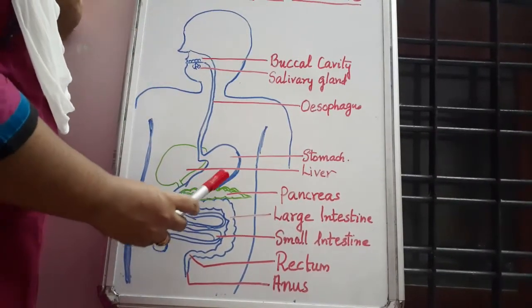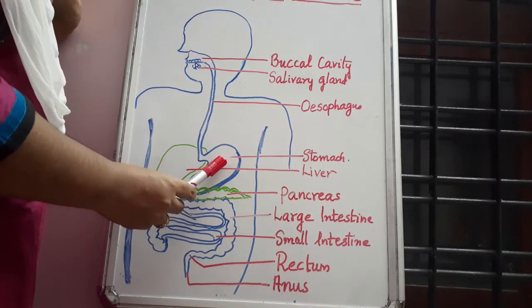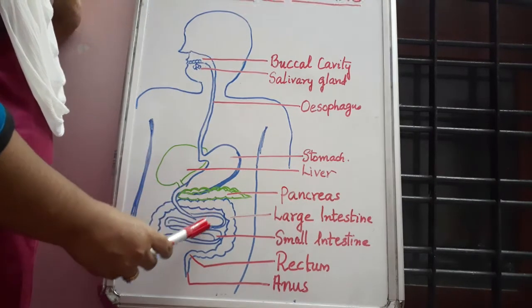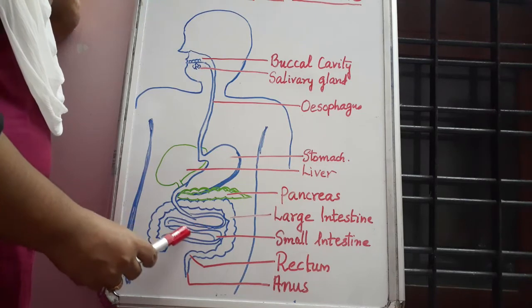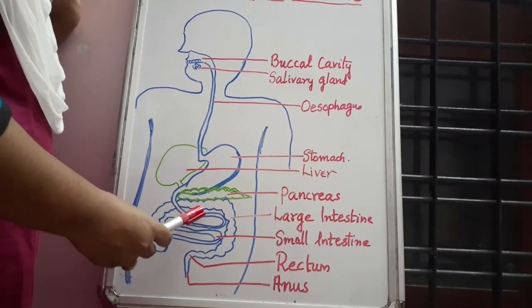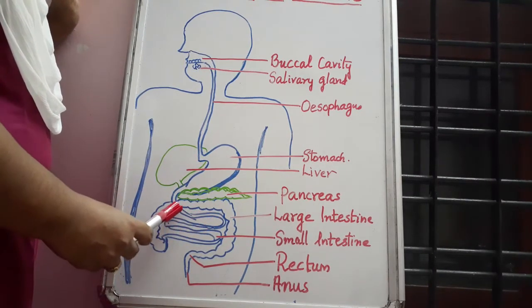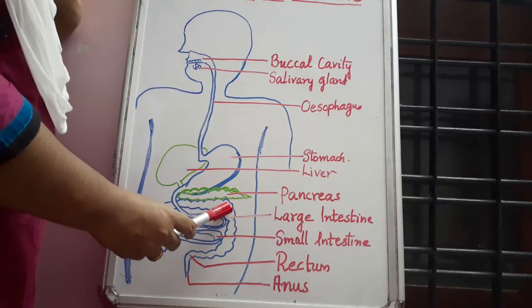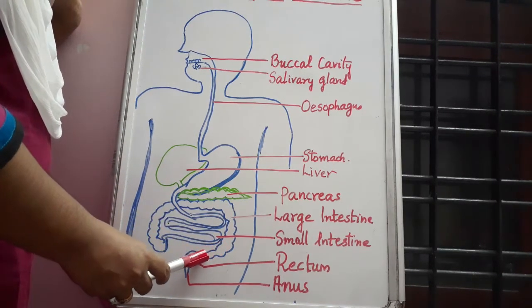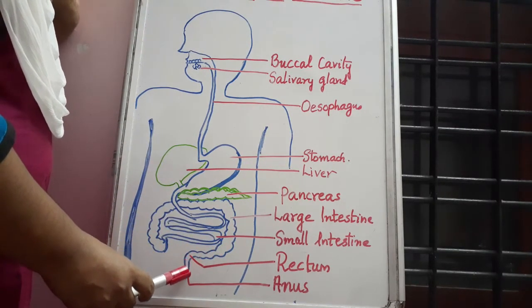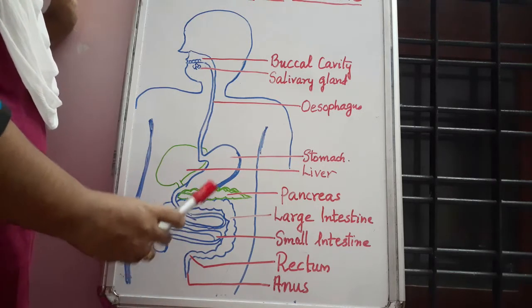Okay, so next, the food from the stomach will reach the small intestine and after that so many reactions will take place. After that, food will reach the large intestine and it will go out through the rectum and finally through the anus. Okay, so once again I will tell.